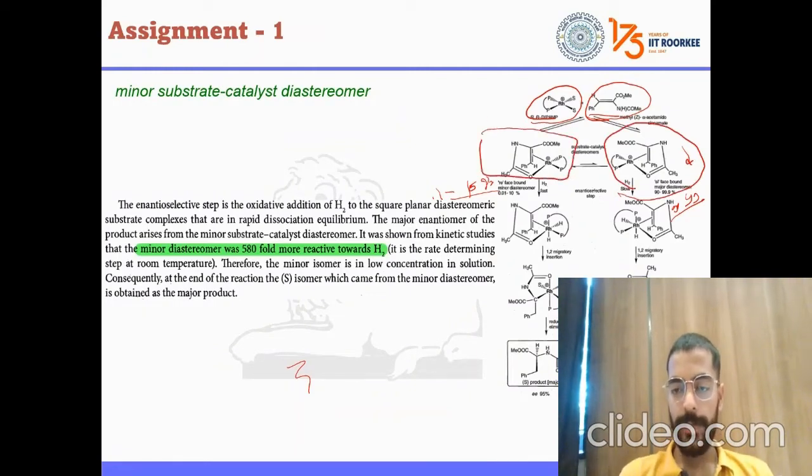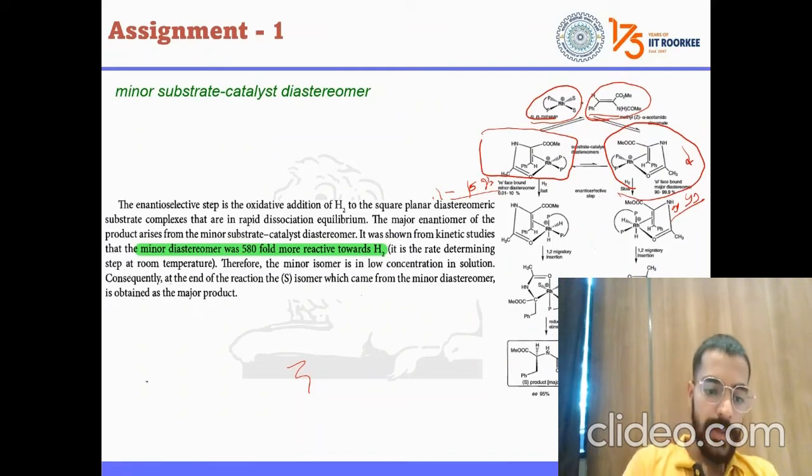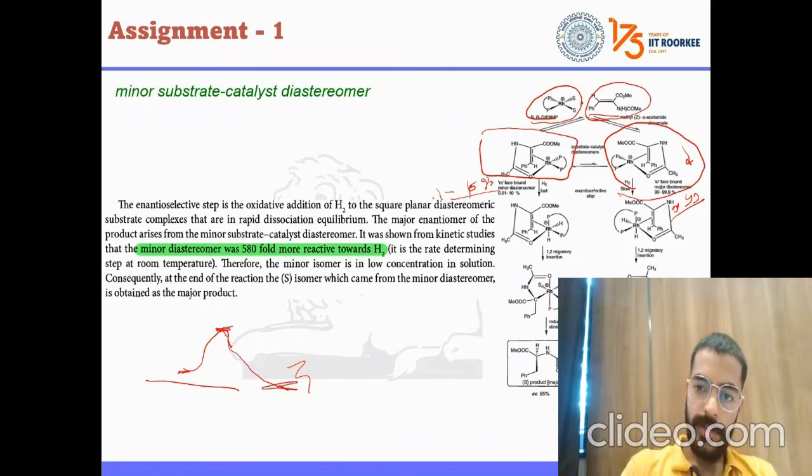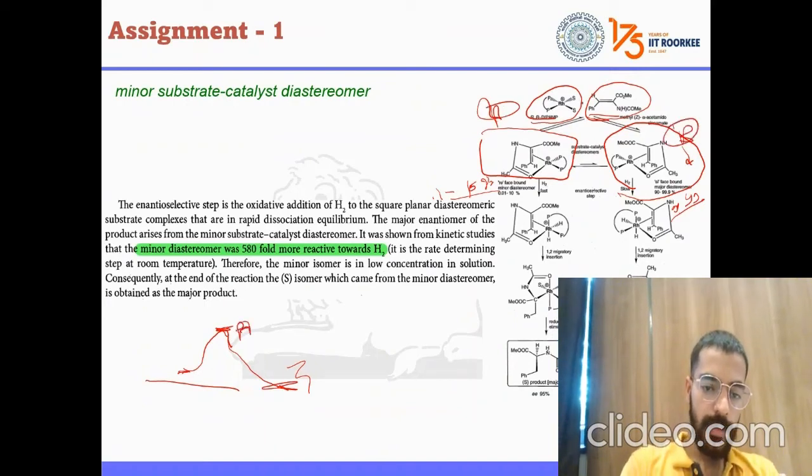If we see which is least stable, that means the energy barrier is here. Once it is achieved, then the product forms. Suppose for one it is A and the other is B. For A the barrier is here; for B it will go higher and then the product formation.